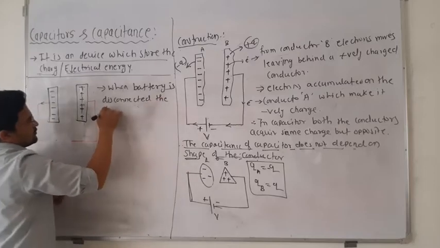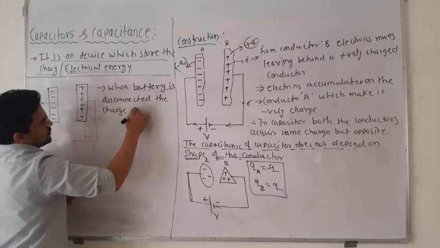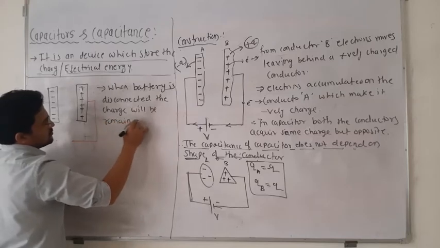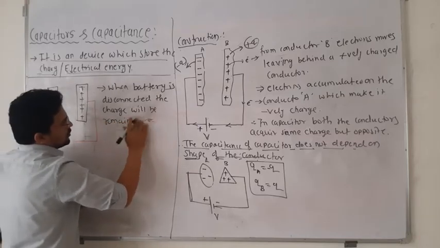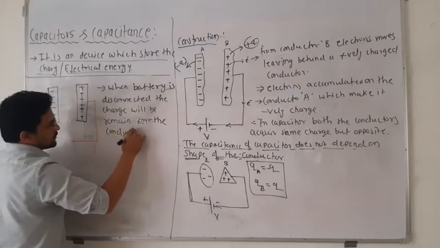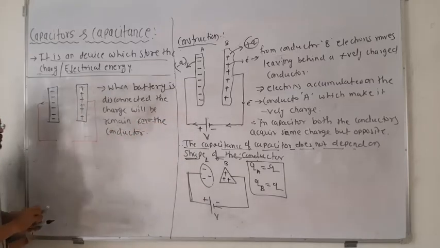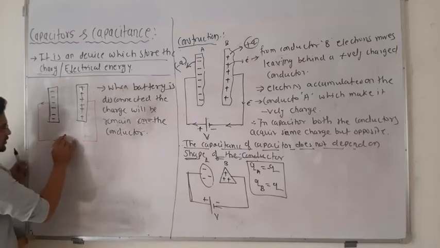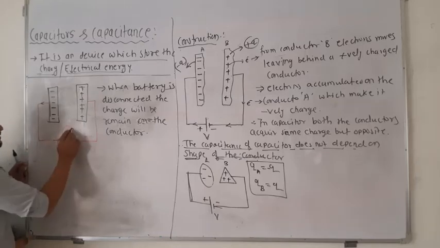So when the battery is disconnected, the charge will remain on the conductor. Now suppose you connect a small LED here, then this LED will glow.